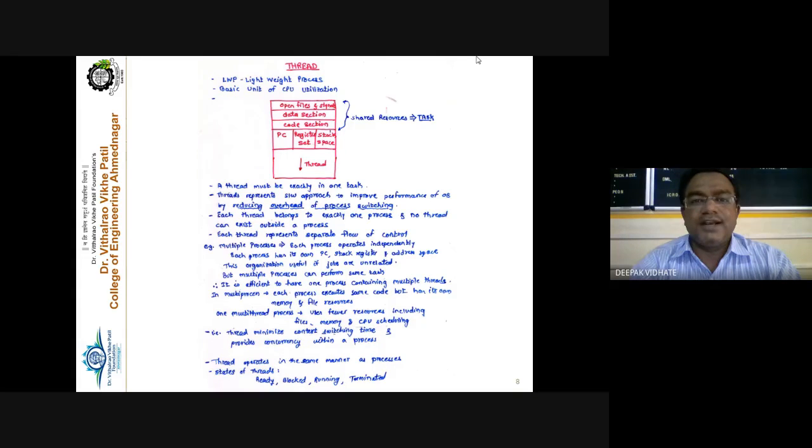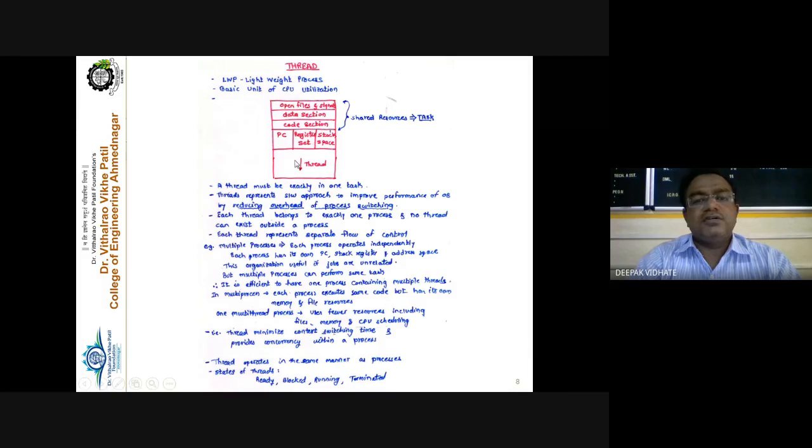So remember this point: a thread belongs to exactly one process, meaning a single process can have multiple threads available. Getting this point or not? In a single process, you can create multiple threads. A thread is just a flow of work, similar to a process, but a lightweight process. And why is it lightweight? Because it does not require everything that a process requires individually, since the threads are going to share all these things. In the diagram I have shown, this particular part is now shared between all the threads, and here you can have multiple threads available.